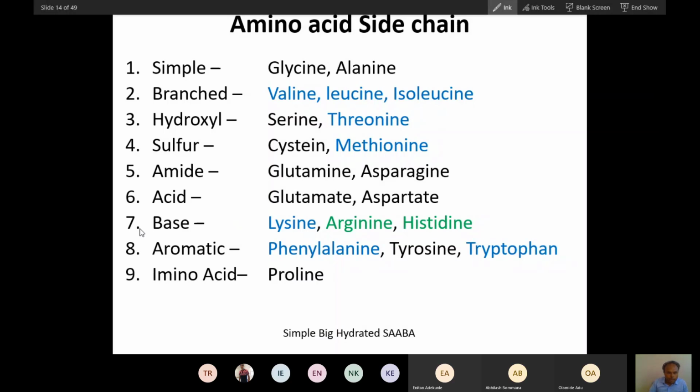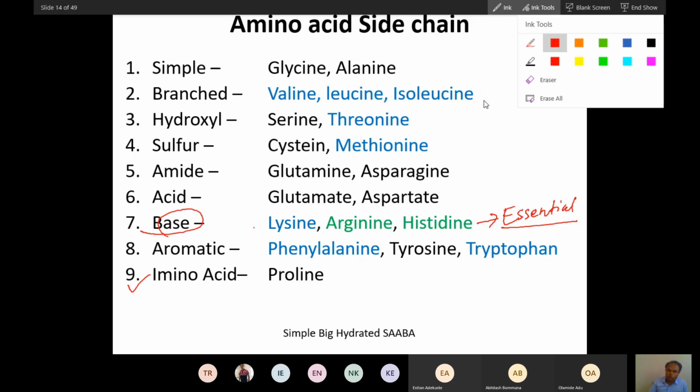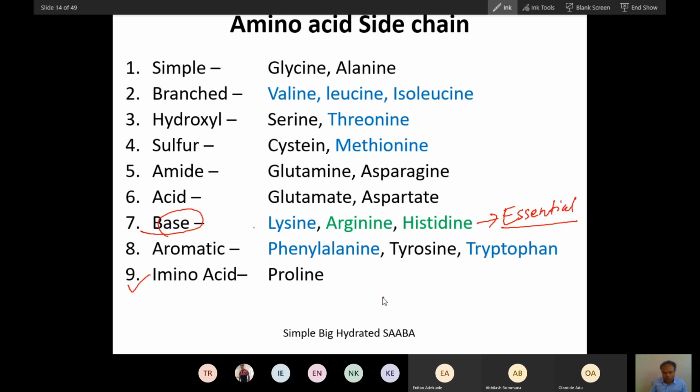Now, these 3 are basic amino acids. All 3 basic amino acids are essential amino acids. I will talk about this a bit at last. First, let me talk about proline. What is proline? As you see the name, pro. From this pro I will draw the structure of proline. This is acid and this is amino group, and to this here is the side chain.